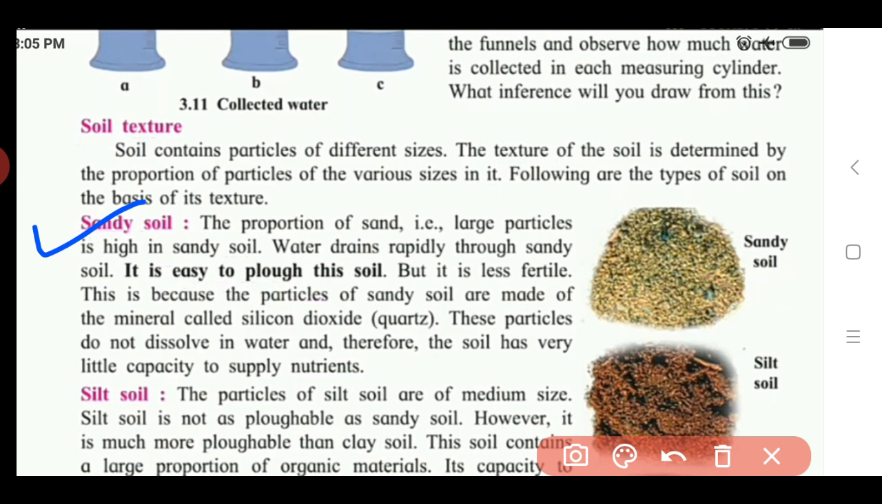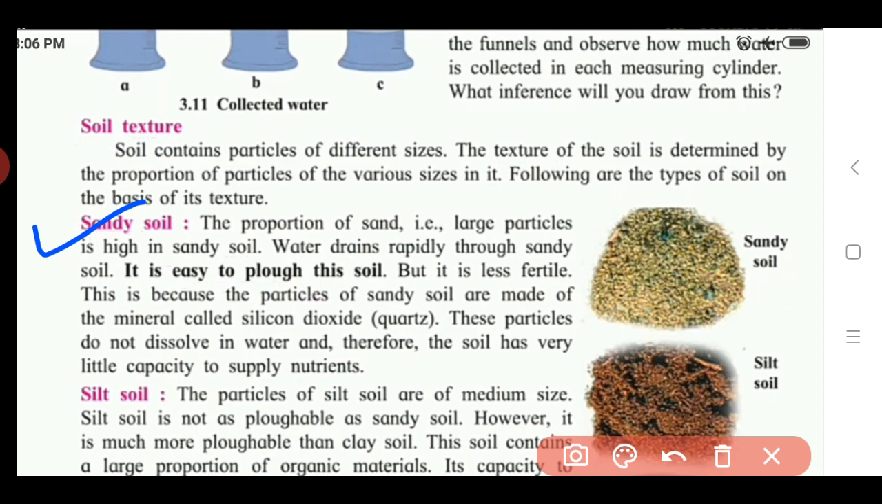Here we take the soil with fine particles for comparison. As we compare, the size of the particles in sandy soil is very large. So due to this large particle size, it is easy to plough this soil. But another drawback is that it is less fertile, which means the crops or plants cannot easily grow in this type of soil, the sandy soil.